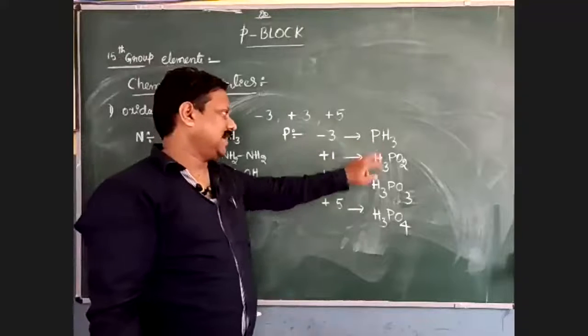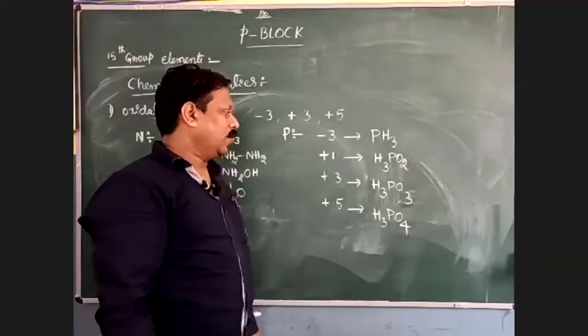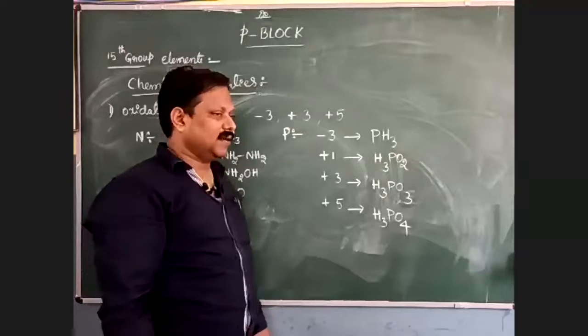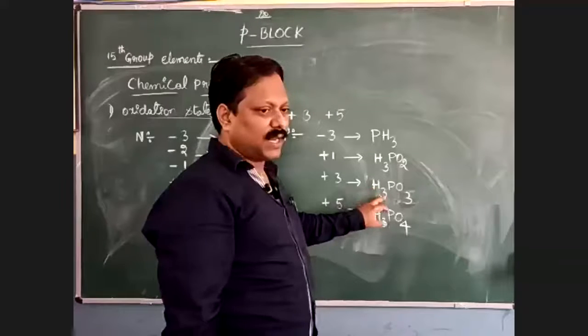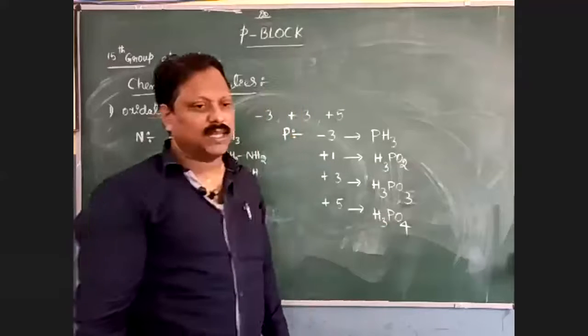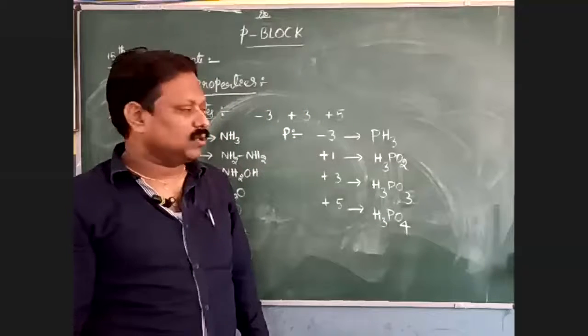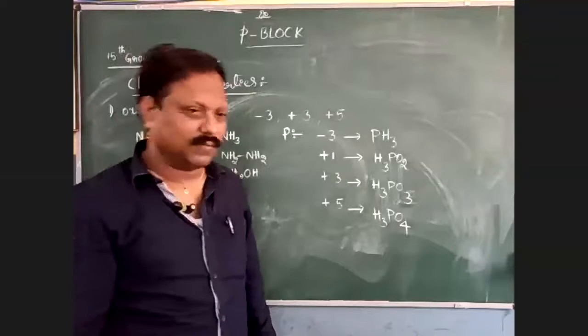PH3 is known as phosphine. H3PO2 is known as hypophosphorus acid. H3PO3 is known as orthophosphorus acid. H3PO4 is known as orthophosphoric acid. So these are the examples for their oxidation states.